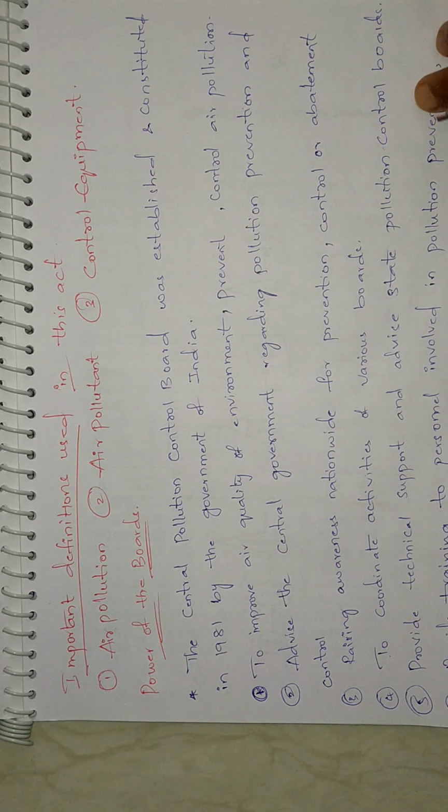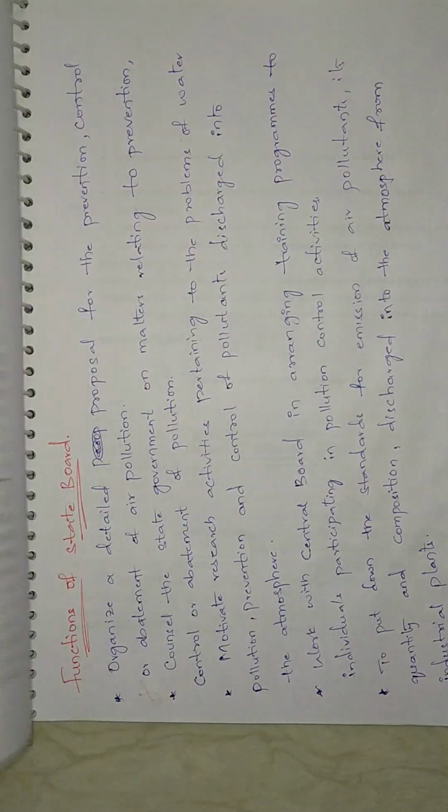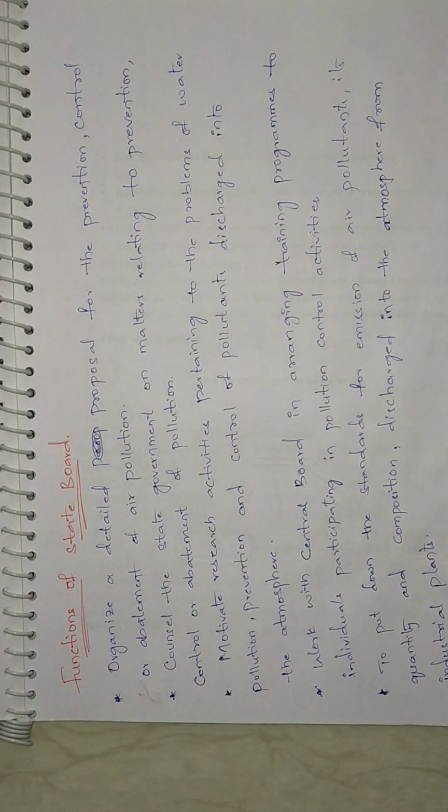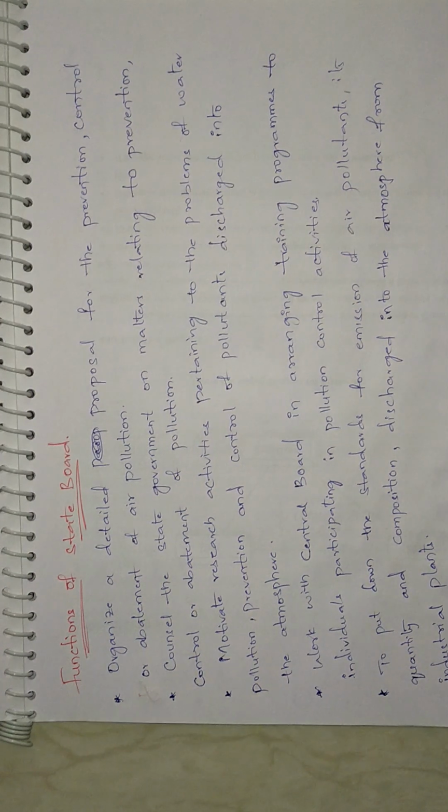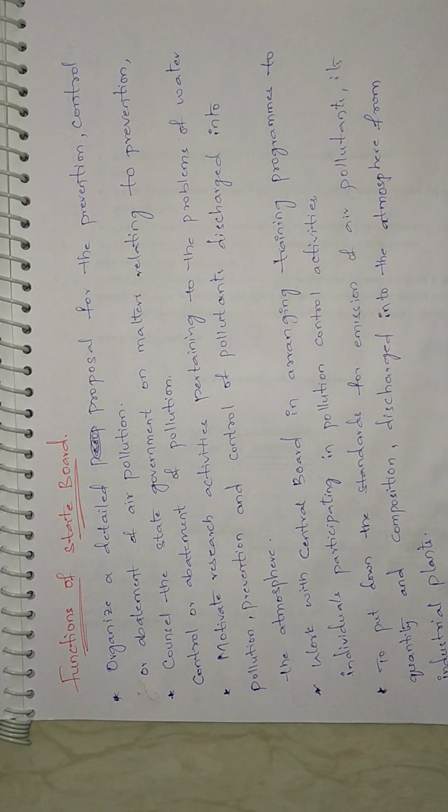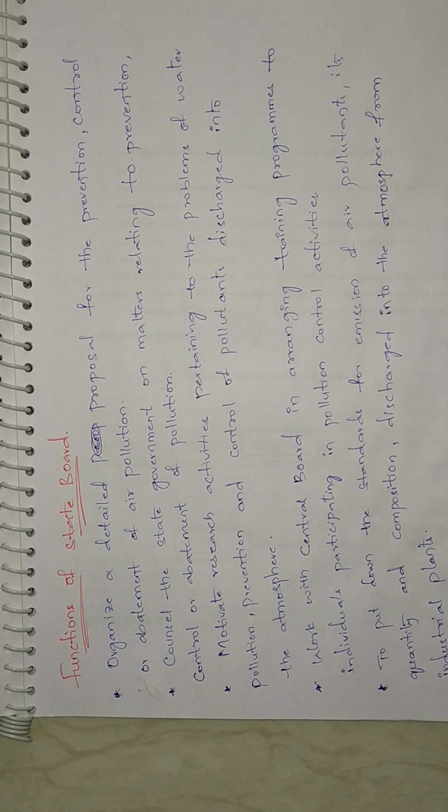And now let's see the functions of the state board. Just as we discussed earlier, the same functions apply: organize a detailed proposal for the prevention, control, or abatement of air pollution, counsel the state government on matters relating to prevention, gather and communicate information, and motivate research activities.